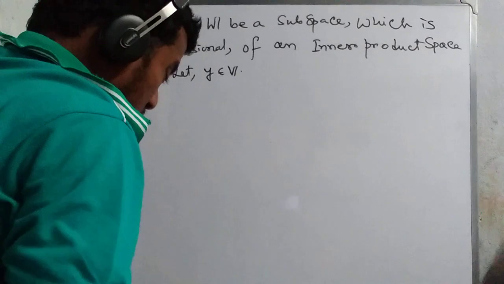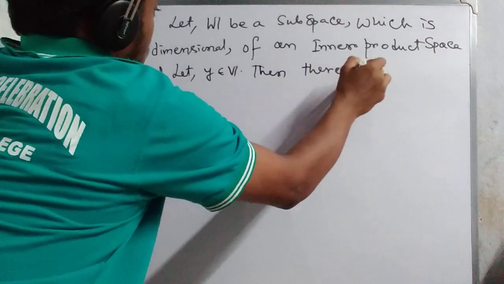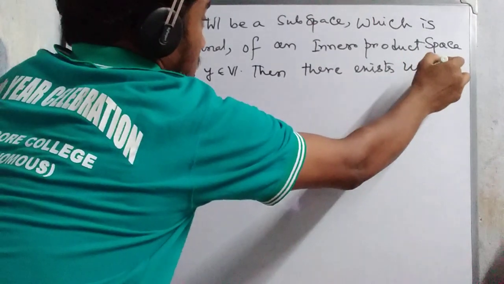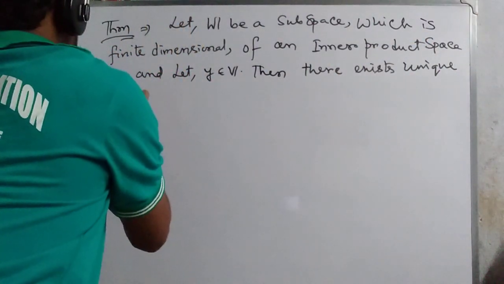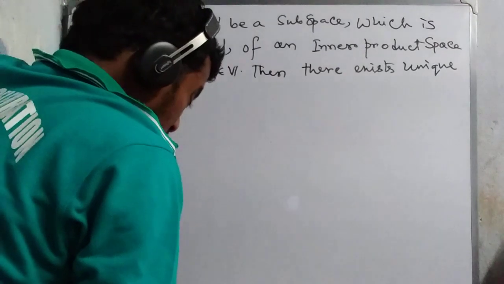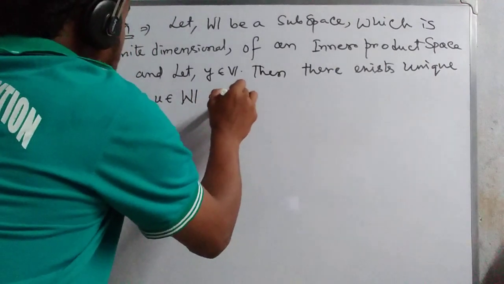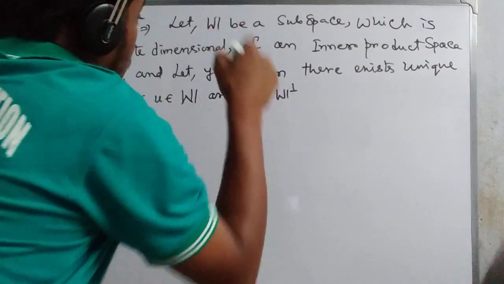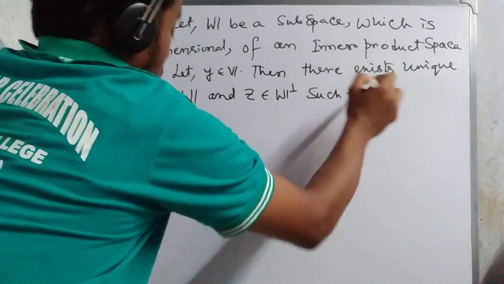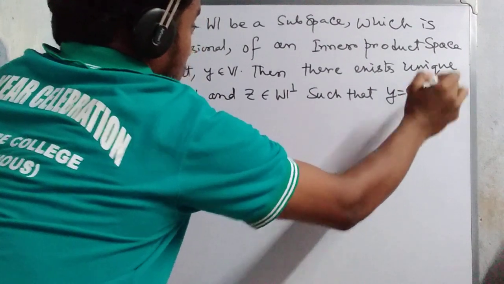Then there exist unique vectors U belongs to W and Z belongs to W perp, such that Y equals U plus Z. Understood?